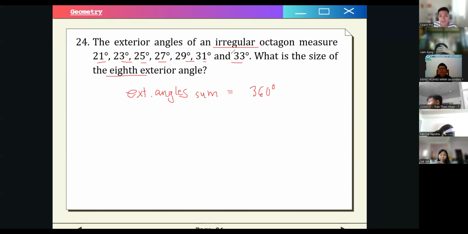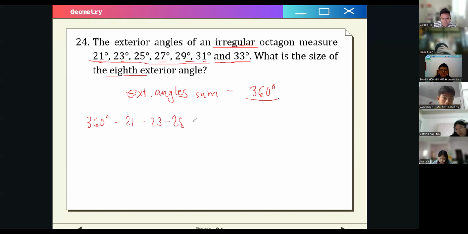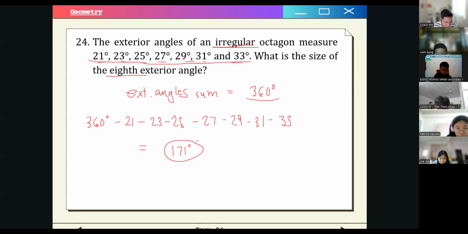So whether it be a regular or irregular polygon, it is always equal to 360. Therefore, what we want to do here is subtract these angles from 360, okay? So we just have to subtract all of the 7 exterior angles from 360 to find the eighth exterior angle. If we calculate this, we will have 171 degrees, right?